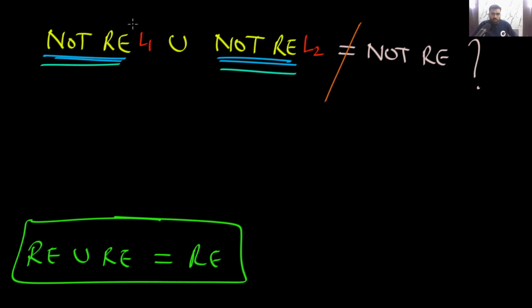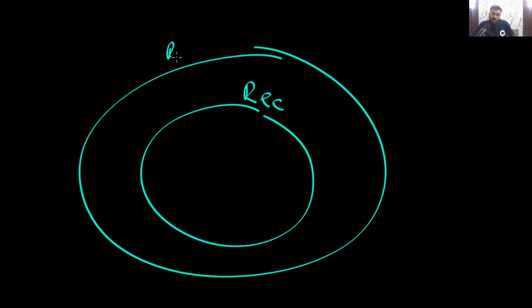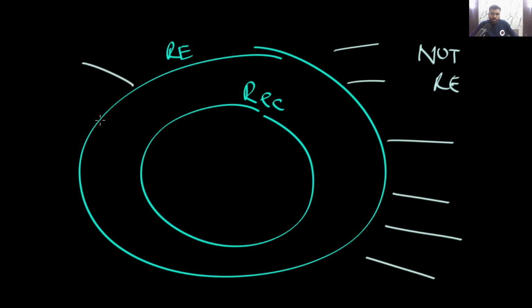Because again, what you can do here, see, very simple. One thing you already know: let's assume these are the recursive languages, and these are your RE languages. The outside languages are not RE. This outside area is the not RE area.